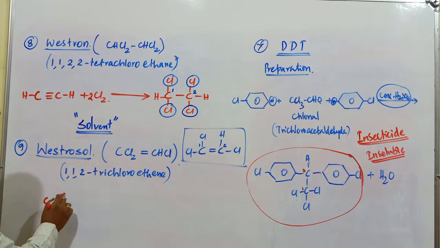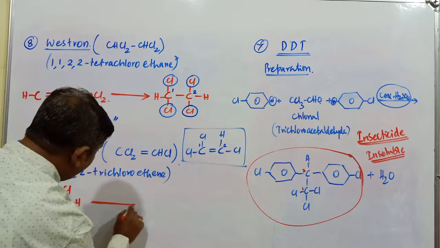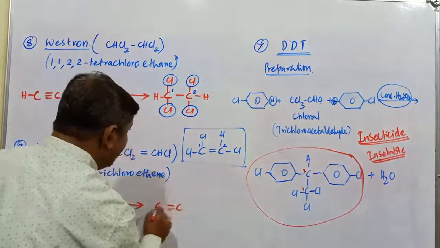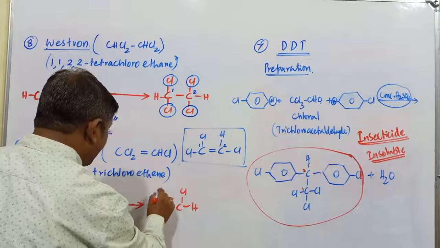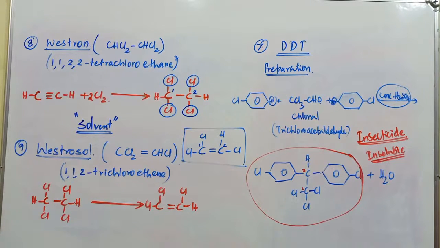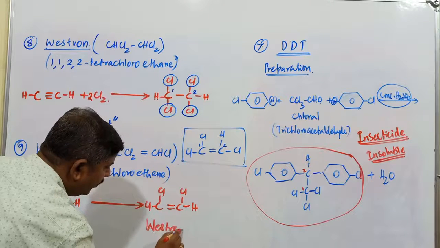What is Westron? It is Cl, H, Cl, Cl, Cl, H. Fine. How do you convert this Westron into Westrosol? C double bond C, with hydrogen, Cl, Cl, and Cl. To convert Westron into Westrosol compound, what is the important thing here?